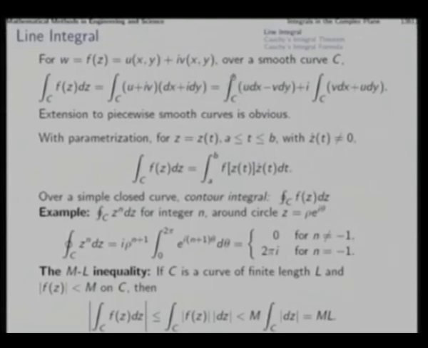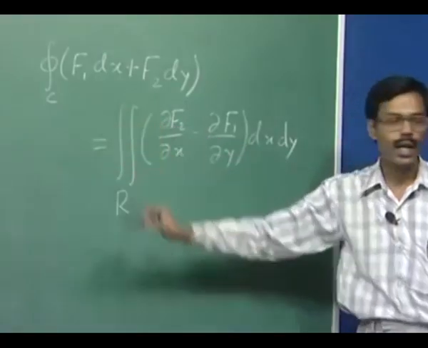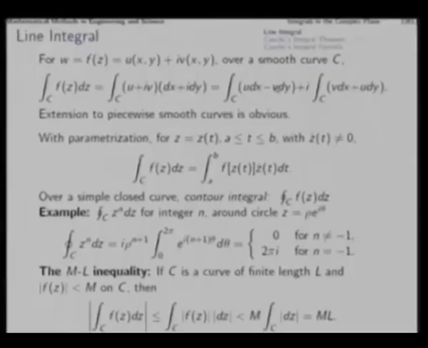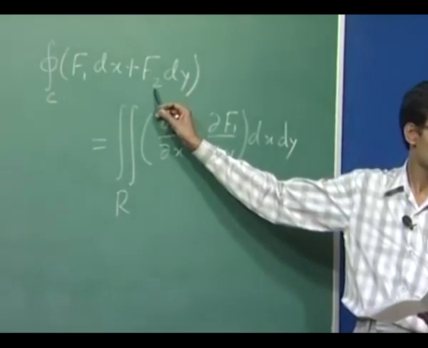this stuff, u dx minus v dy and v dx plus u dy, when we try to apply Green's theorem in the plane, we try to apply it first on u dx minus v dy. So for that, u takes the place of f1 and minus v takes the place of f2, right.